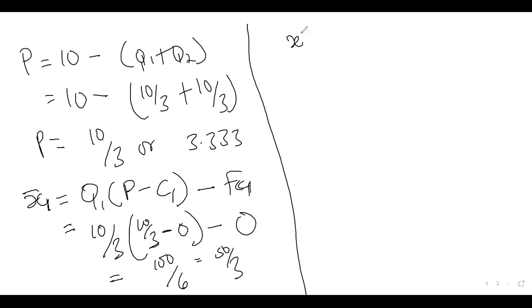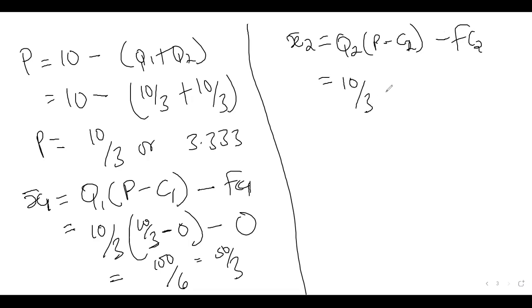For firm 2 as well, we will have Q2 into brackets price minus average variable cost 2 minus fixed cost 2. So here we will have 10 over 3 into brackets 10 over 3 minus 0 minus 0, because there is no average variable cost 2 and no fixed cost 2. When you solve it, you also get 100 over 6, which is the same as 50 over 3.